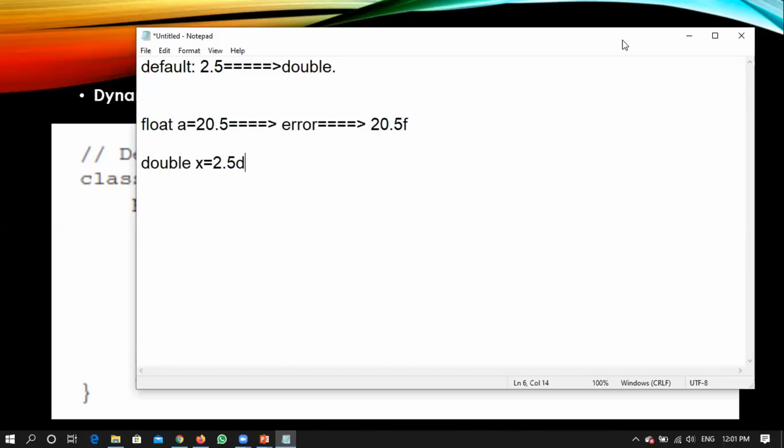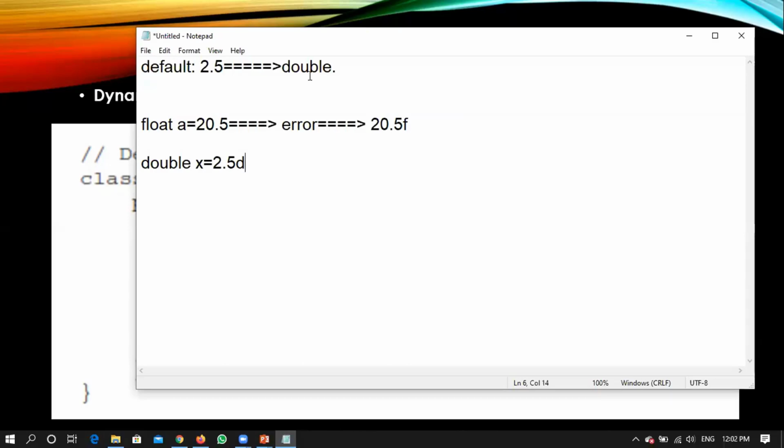Ruby Kumari's question: so only for float we have to mention F? See, if you are declaring it as a float, yes, obviously you have to mention F. Yes, your thinking is correct, Ruby.